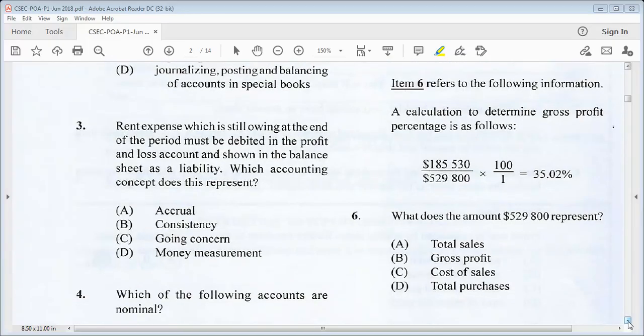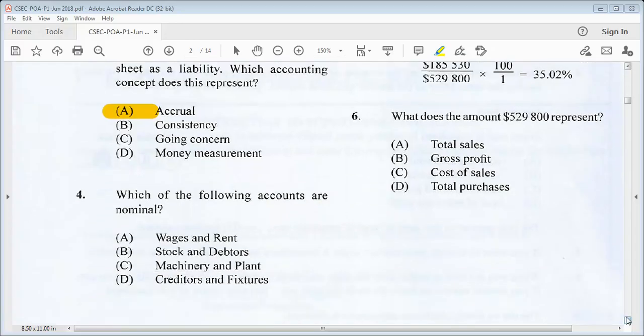Let's go on to number 3. Rent expense, which is still owing at the end of the period, must be debited in the profit and loss account and shown in the balance sheet as a liability. Which accounting concept does this represent? We know once it is still owing, it is an accrual. So A, accrual.